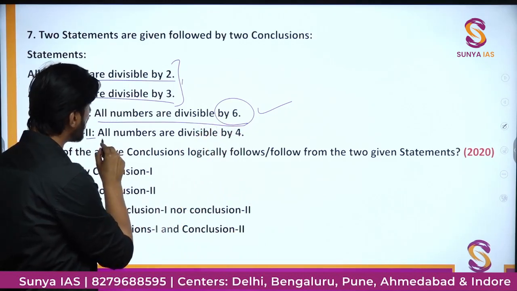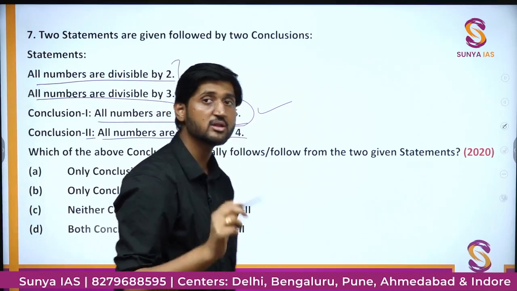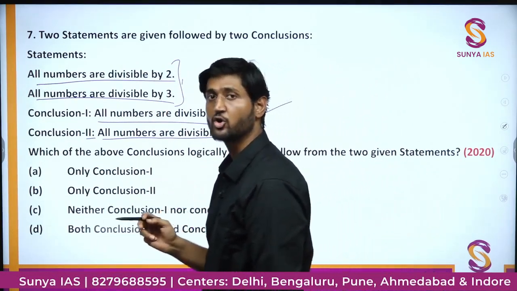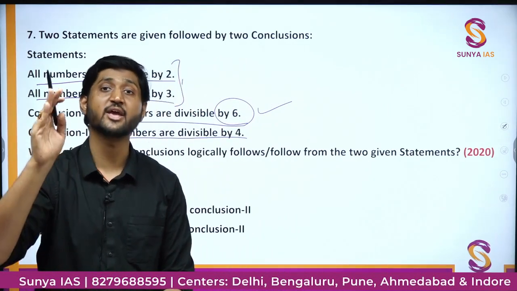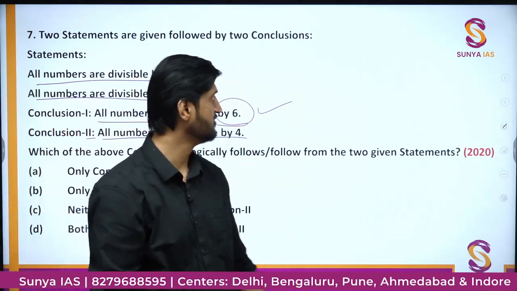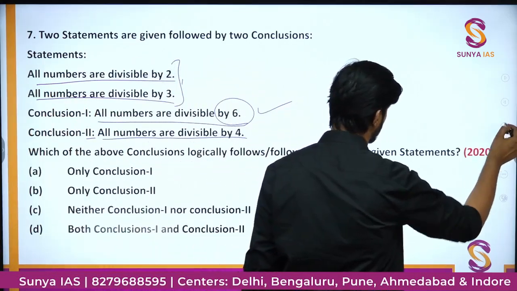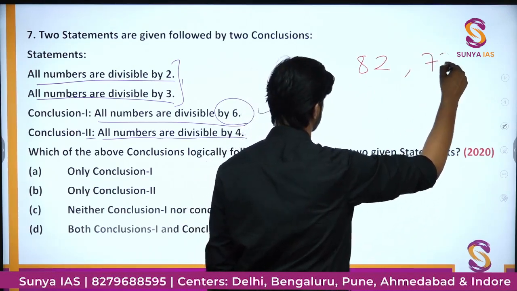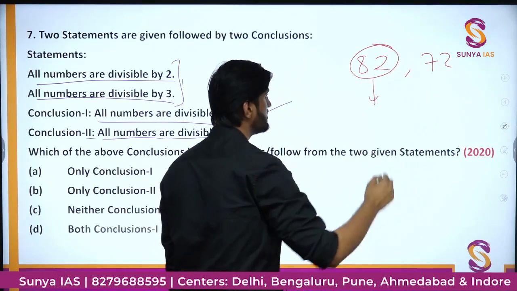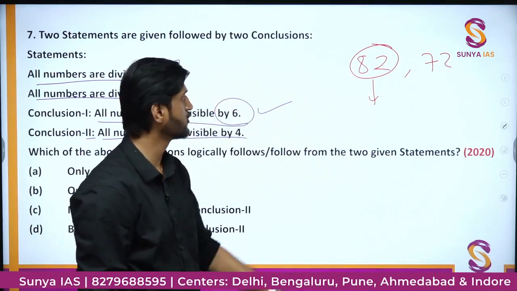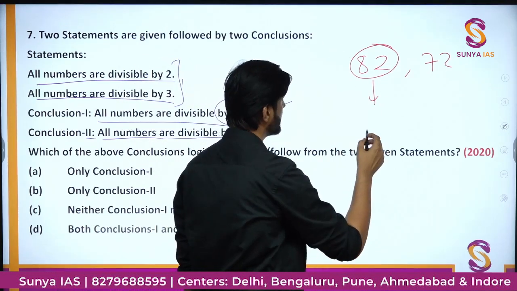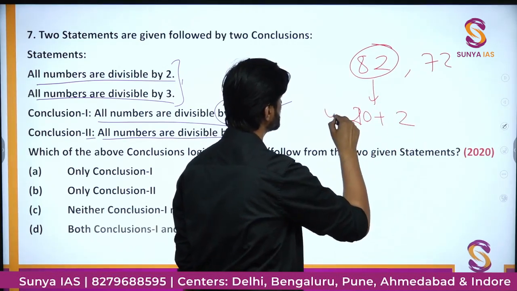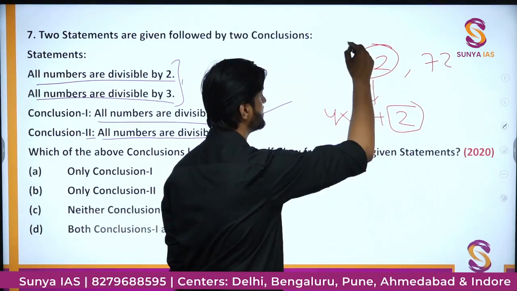Conclusion 2 says that all numbers are divisible by 4. Now this is incorrect. If one number is divisible by 2, that doesn't mean it will automatically be divisible by 4. It can be divisible, but it might also not be divisible. Let me just show you some examples. Let us take the number 82 and the number 72. This 82 is divisible by 2 because it is even, no doubts about that. But when you divide it by 4, it goes 20 times, plus you have a remainder of 2. So it is not completely divisible by 4.